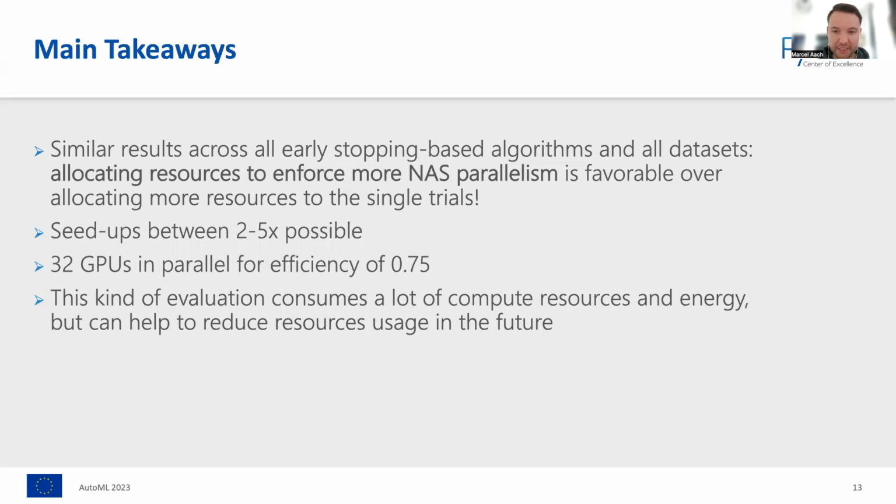In total, it seems favorable to allocate not more than 32 GPUs for a NAS run to keep the parallel efficiency above 75%. And as the last point, I want to mention that while these kinds of evaluations, of course, consume a lot of compute resources and a lot of energy, they can help us to reduce resource usage in the future.